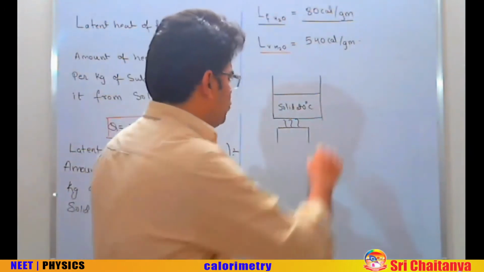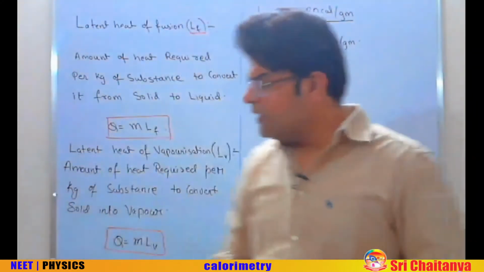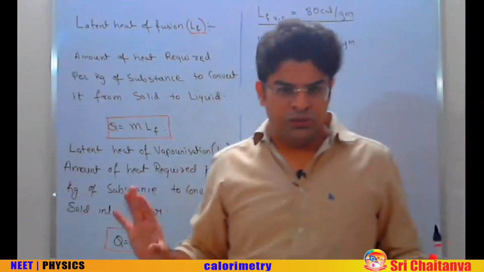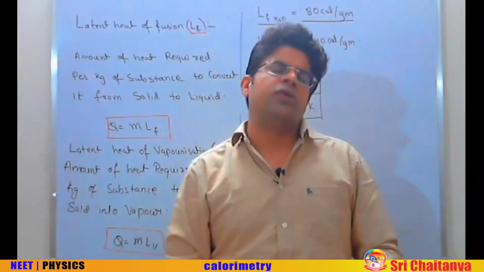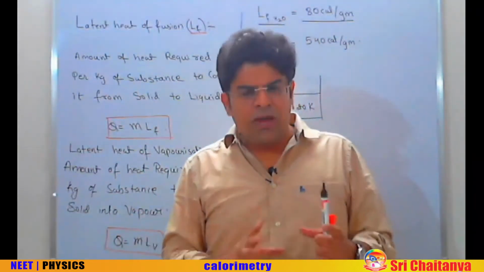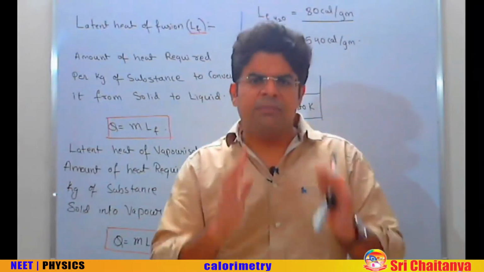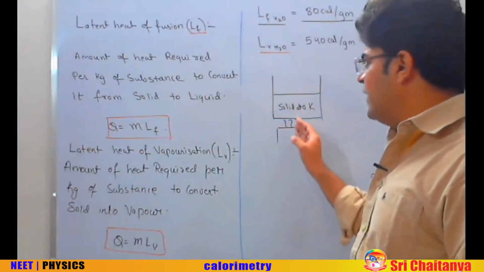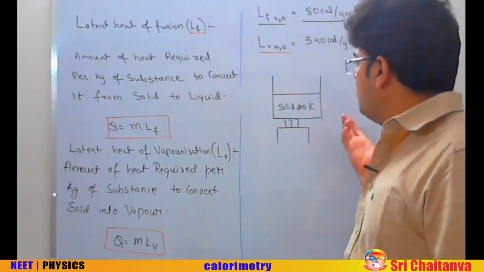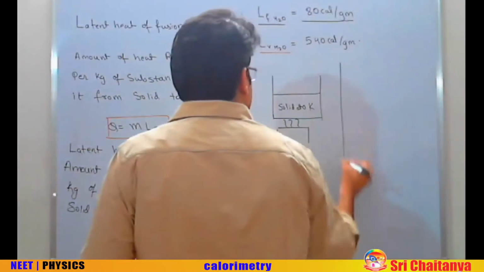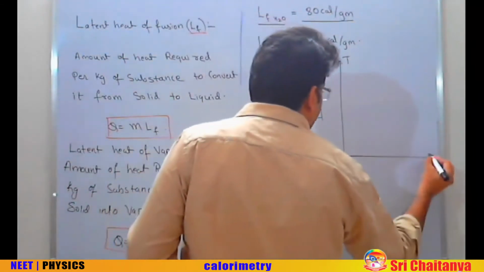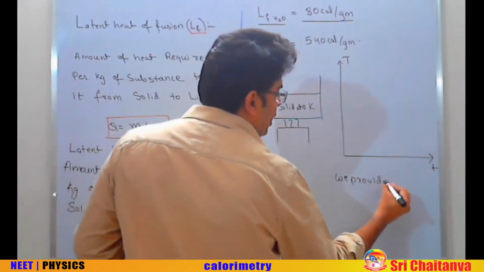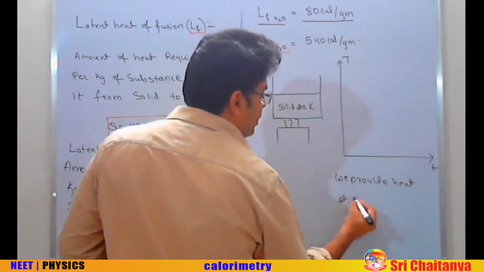So now let's do one thought experiment. Let's say we have a solid at 0 Kelvin, absolute 0. By the way, nothing can reach this particular temperature, but hypothetically, at 0 Kelvin, the material must be solid. All materials must be solid. So when you start providing heat at a constant rate at 0 Kelvin, what will happen? First, let's draw the temperature versus time graph, given that we provide heat at a constant rate.